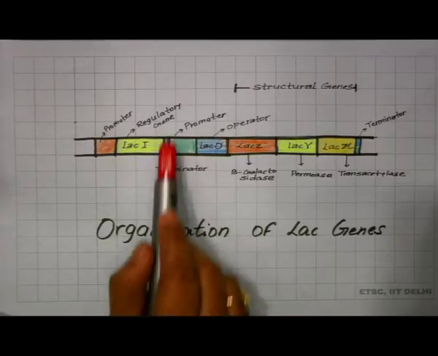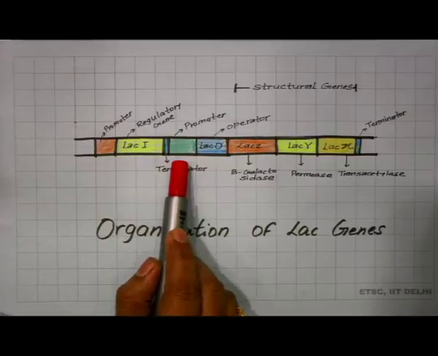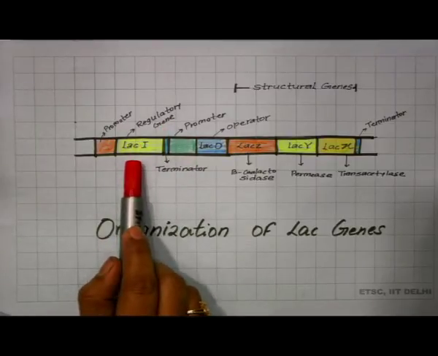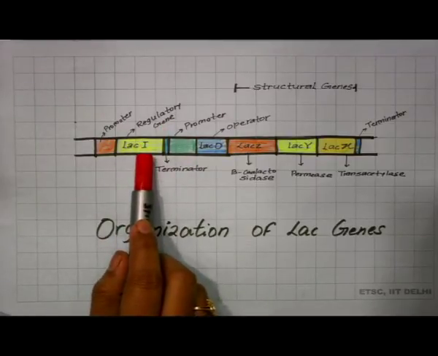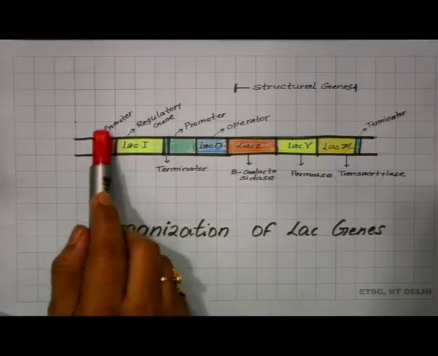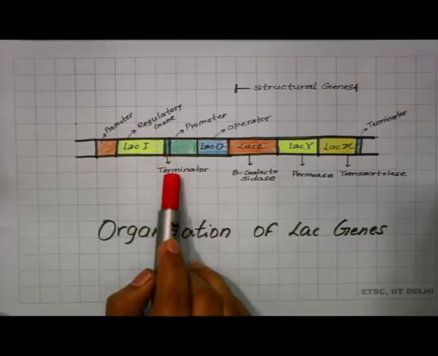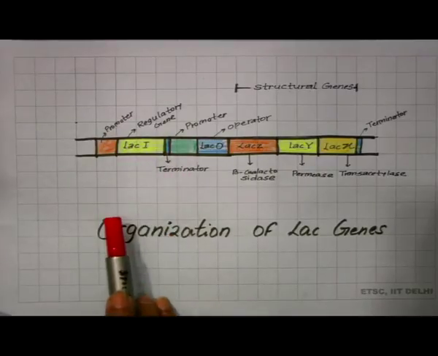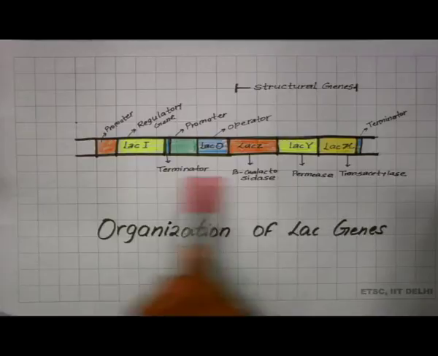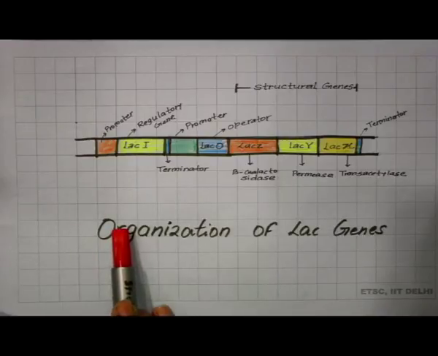Upstream of this promoter, there is a regulatory gene Lac I, with its own promoter and a terminator sequence for this regulatory gene. So, this is how the genes involved in lactose metabolism are arranged inside the bacterial DNA.